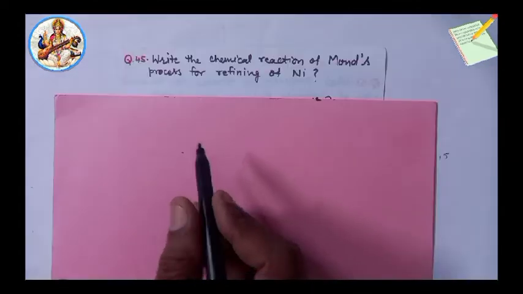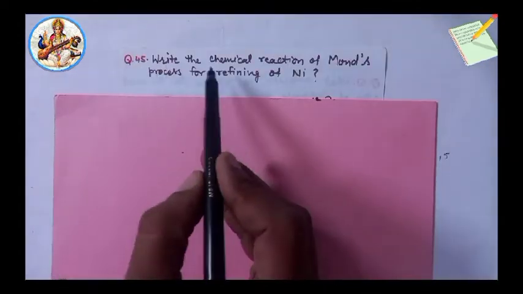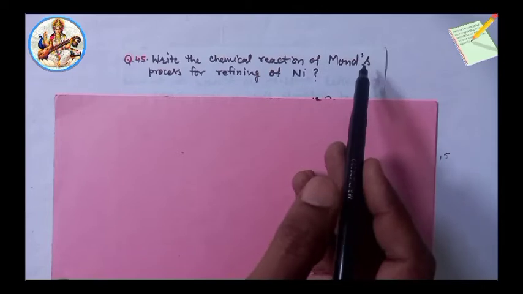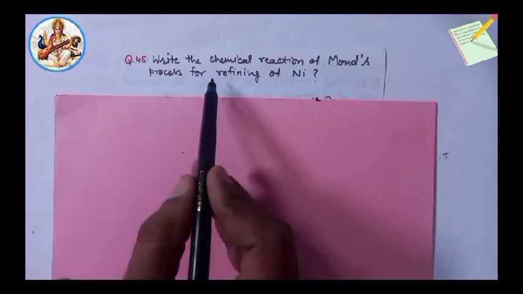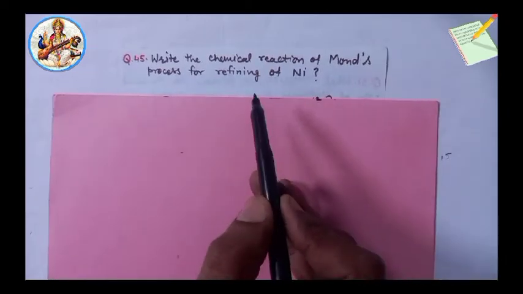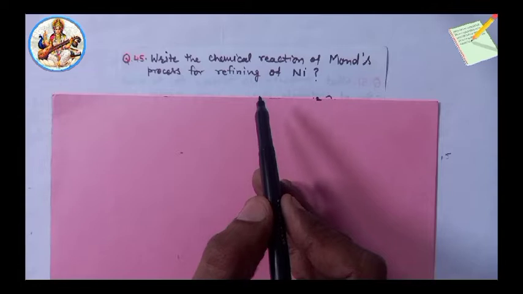Next from part 3rd. Question 45. Write the chemical reaction of Mond's process for refining of nickel. Important question.